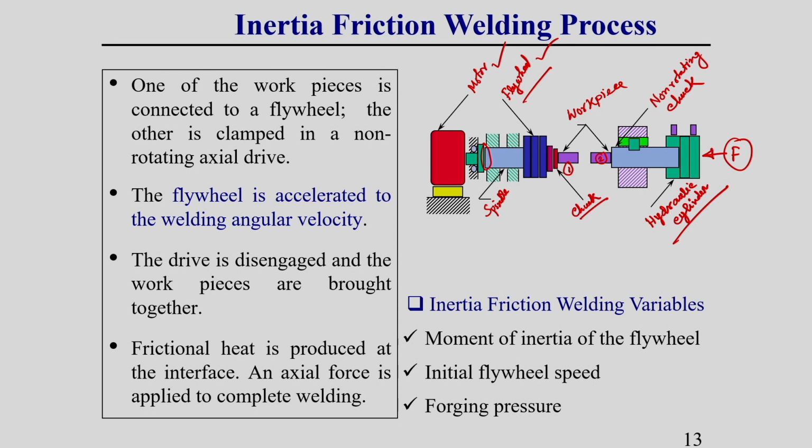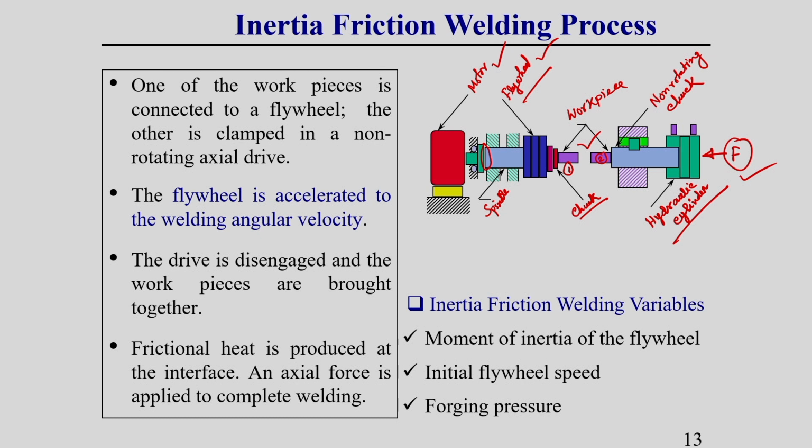Then finally, frictional heat is produced at the interface of these two workpieces once they make contact with each other, and an axial force is applied to complete the welding operation. These things you should keep in mind. This is a very interesting friction welding process, but here one thing you should keep in mind: whatever the speed, whatever the flywheel size, everything should be predetermined.